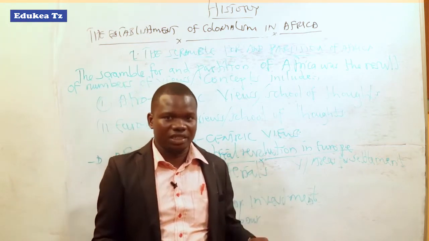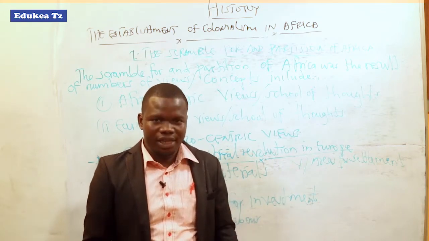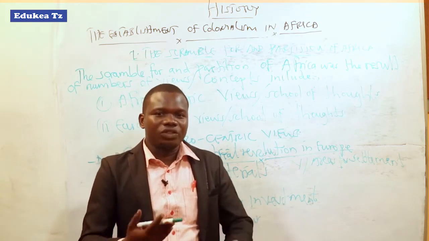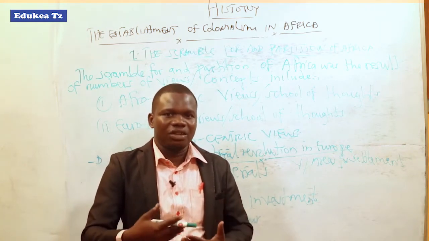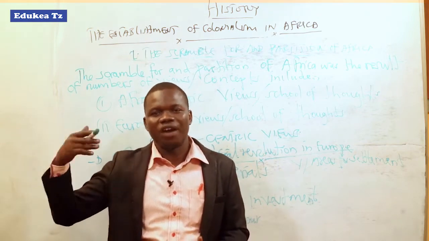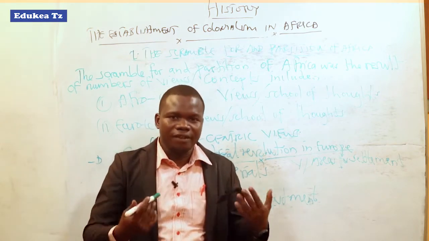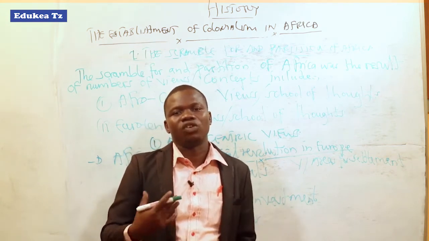Those Africans have written their own books which try to trace back those factors for why colonialists moved from Europe to Africa. And once they came to Africa, they started to fight for the African colonies.